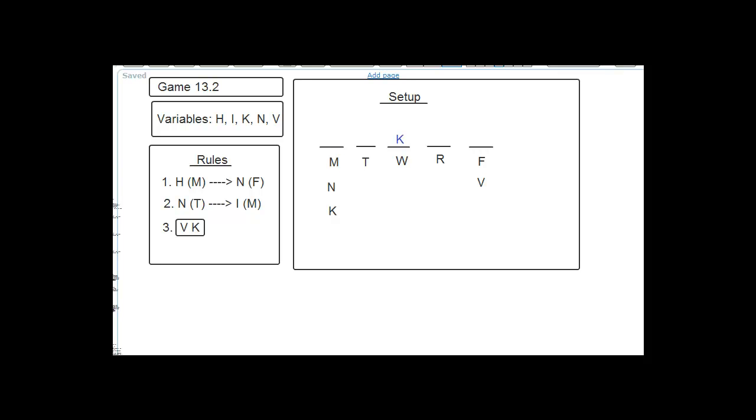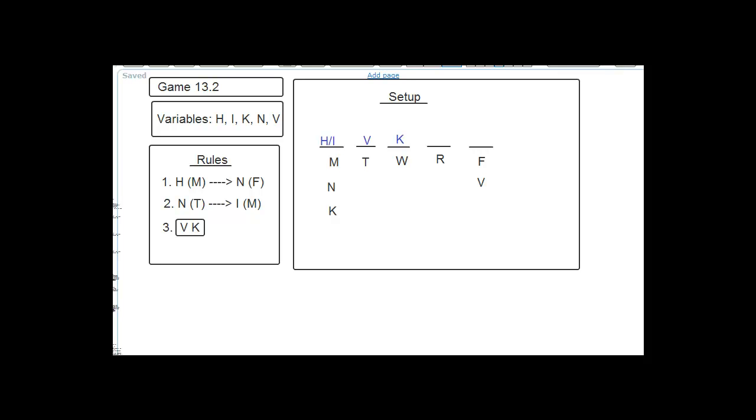So if K goes on Wednesday, this block says that V would have to go on Tuesday. So that's fine. Now we've used up V and K, so we have H, I, and N left, and we want to see what restrictions are going to be here. The N cannot go here. So we have H, I, and N left, but the N can't go here, so this is going to have to be either H or I.